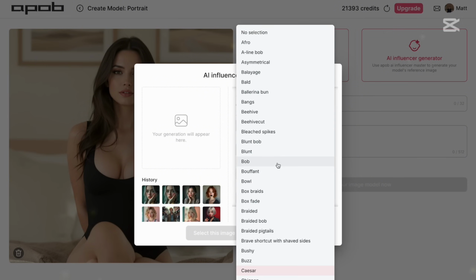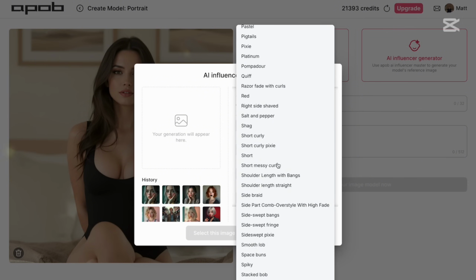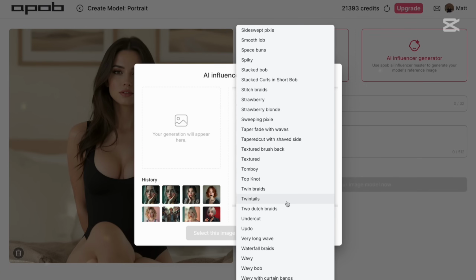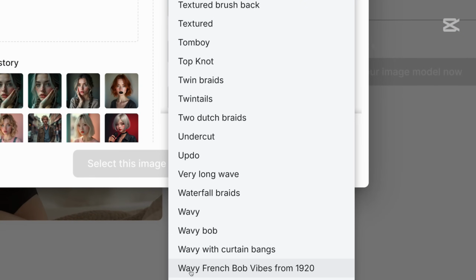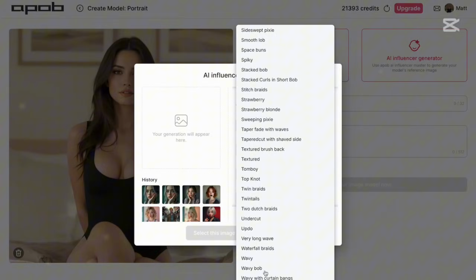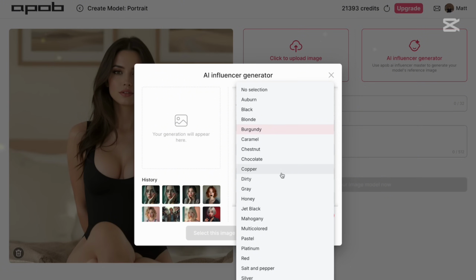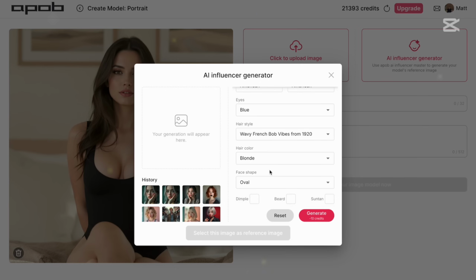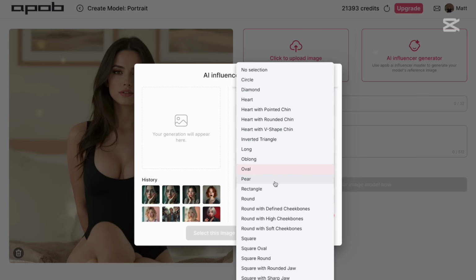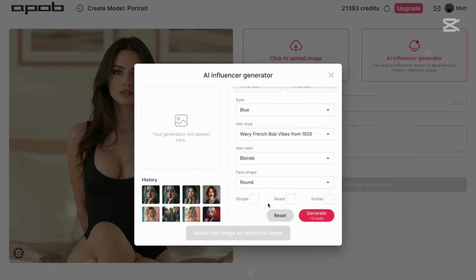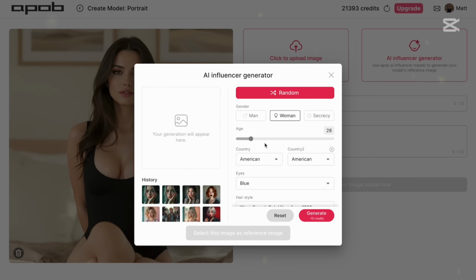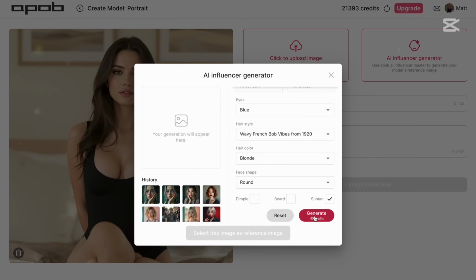Now, hairstyle, and to be honest, 90% of these hairstyles, I have no idea what they are, but you can just test all of them. For example, this one sounds very nice. Wavy French bob vibes from 1920. So we can, for example, check something like that. Hair color, we can pick so many different colors, maybe black, blonde, whatever. And then face shape, so it might be heart, round, let's pick round. And in this case, we have 28 years old, and then you simply hit generate.